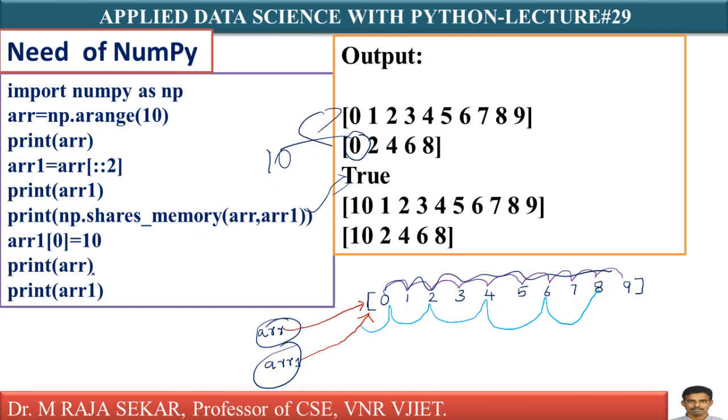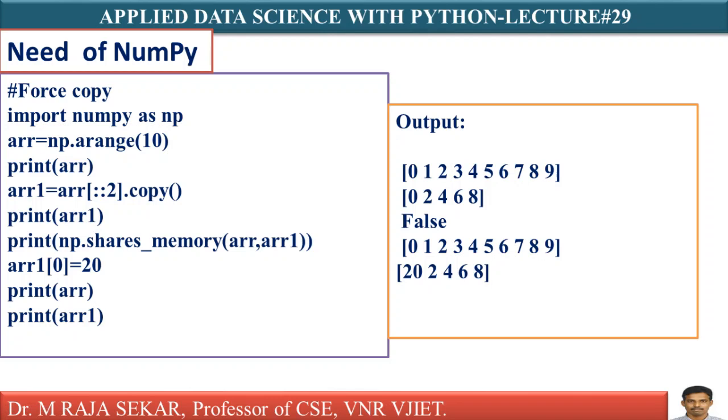That you can check. Print ARR. Previously the value here was 0. Now it is replaced by 10. Again in ARR1 also, in the place of 0 you will get 10. What's the summary of the story? If you change something in your slice in ARR1, that will be reflected back in the original array also.